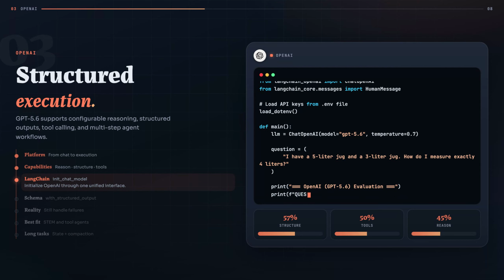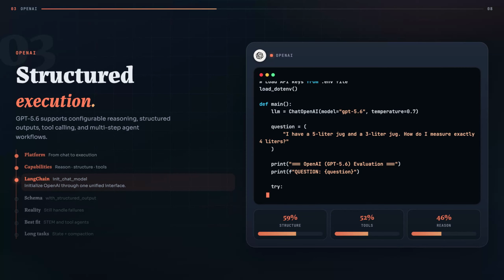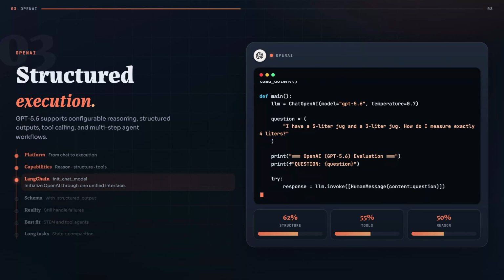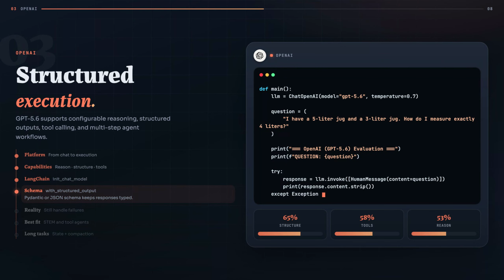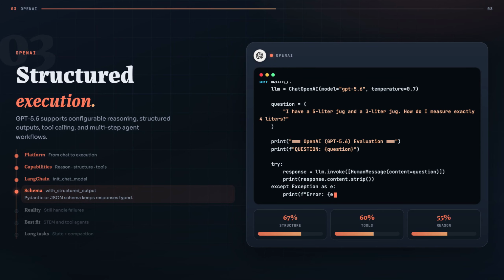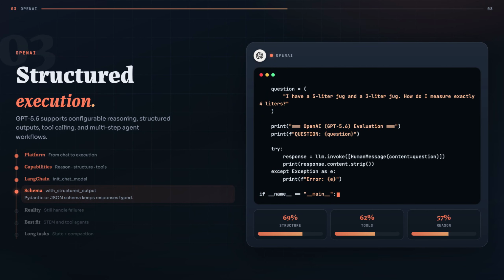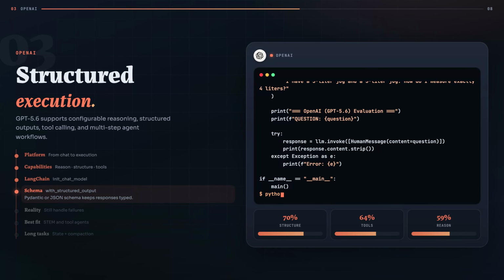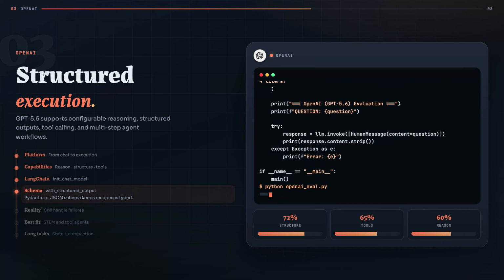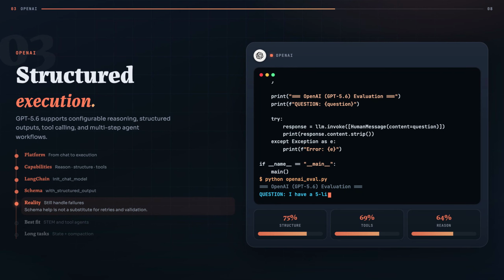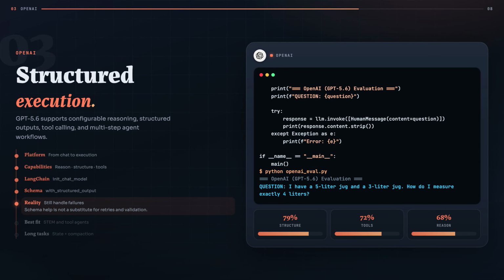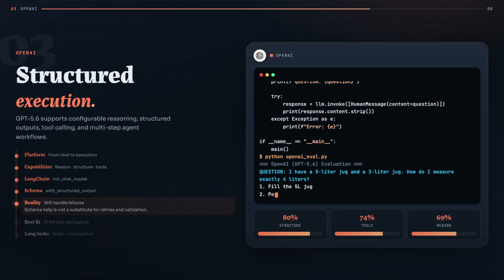In LangChain, you can initialize an OpenAI model through the unified init_chat_model interface. You can then apply structured output using a pydantic model or JSON schema. This helps ensure that the model returns data matching the structure expected by your application. However, structured output does not eliminate every production failure. Your application must still handle refusals, network errors, validation failures, timeouts, and incomplete tool execution.